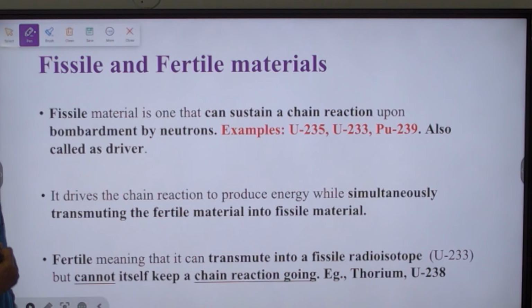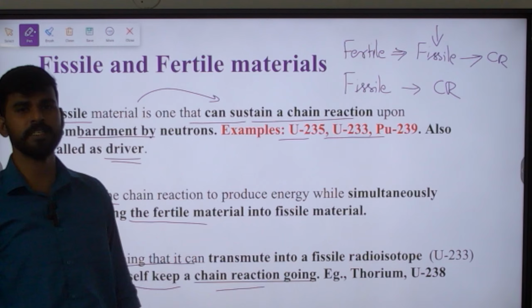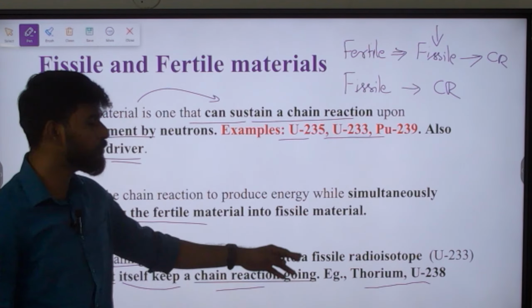It will get converted into a fissile material. And in the next step only, this fissile material, when bombarded with a neutron, will give rise to a chain reaction. So this is the link between fissile material and fertile material. The best examples of fertile material are thorium and uranium 238.